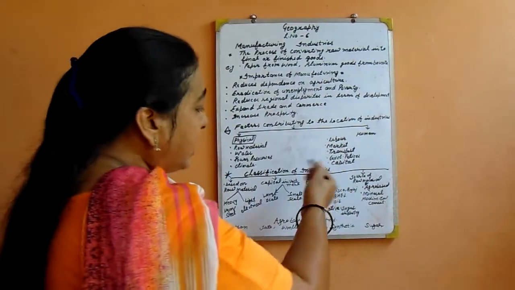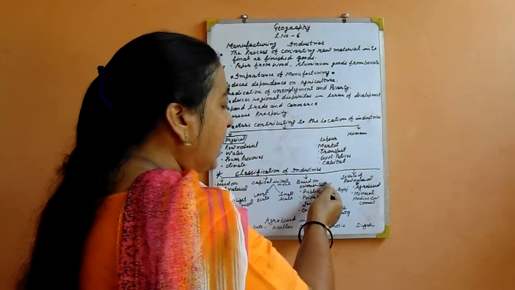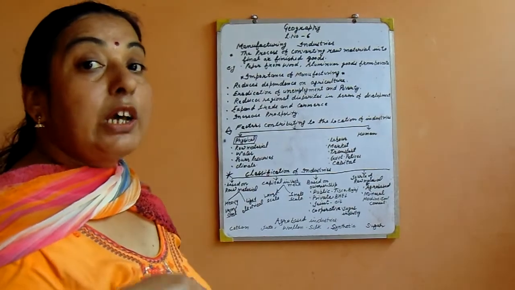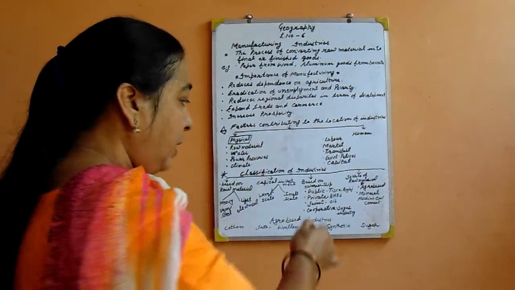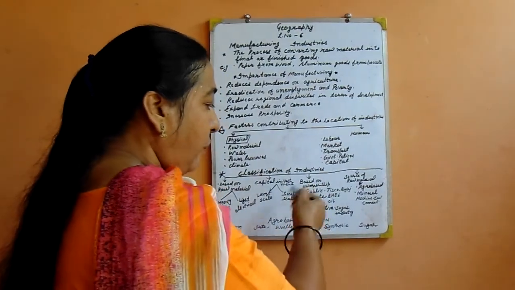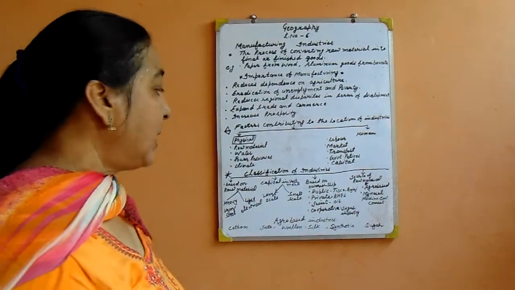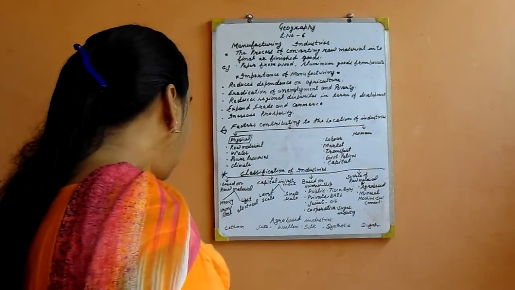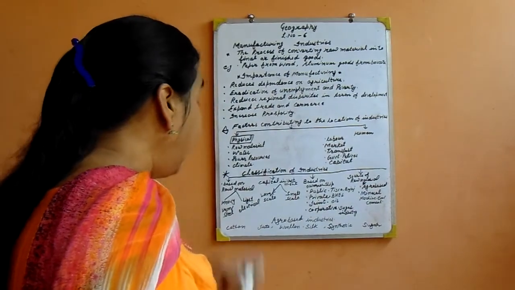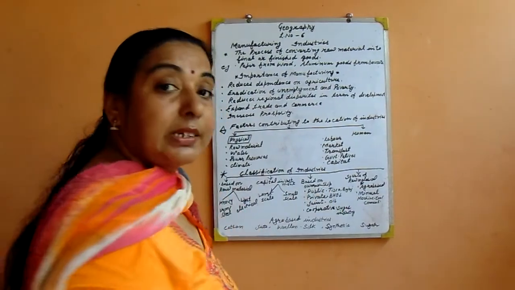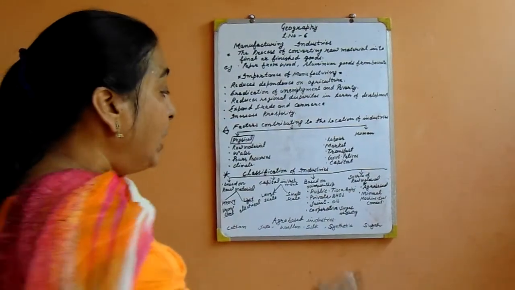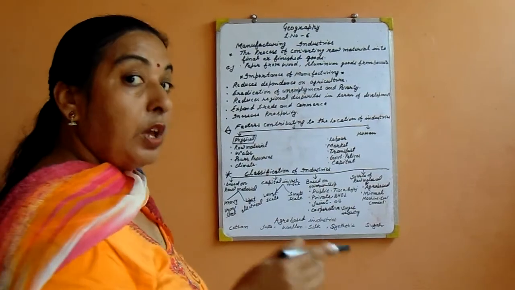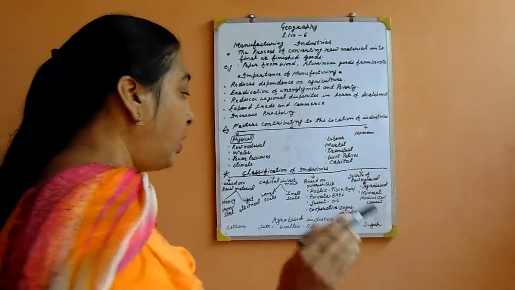Next, classification of industry is based on ownership. Ownership means who is the owner of that industry. Here are the 4 points. Firstly, public industry, second, private industry, then joint industry, and next is cooperative industry. So public industries are those industries which are owned and controlled by the government.